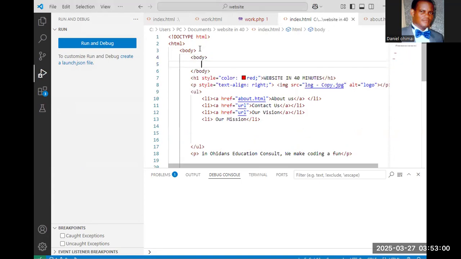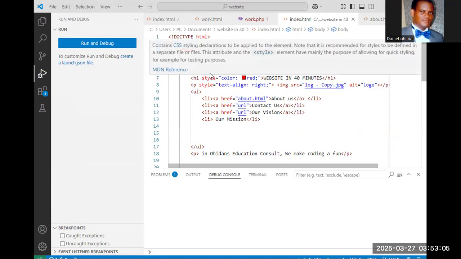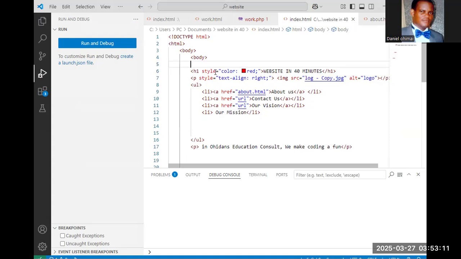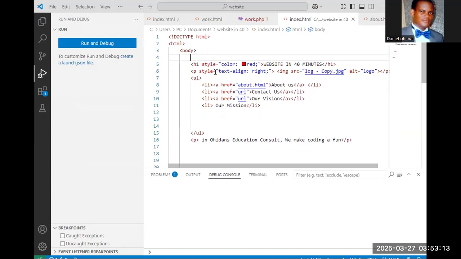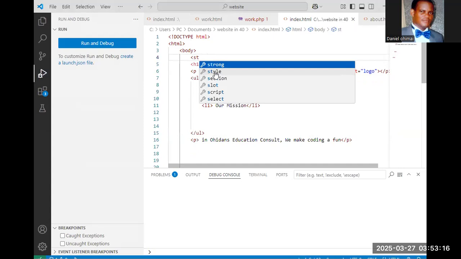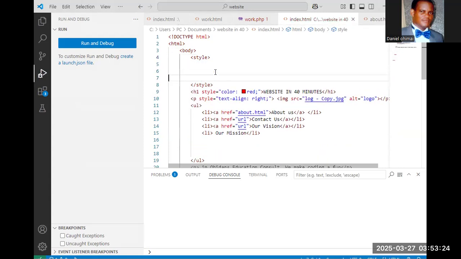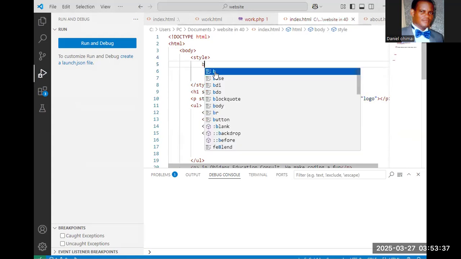That means I want to start with the style sheet.